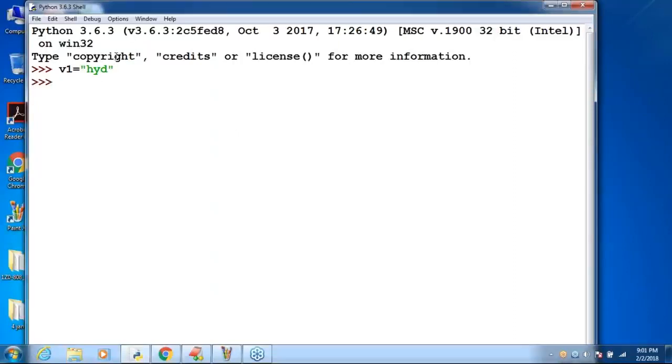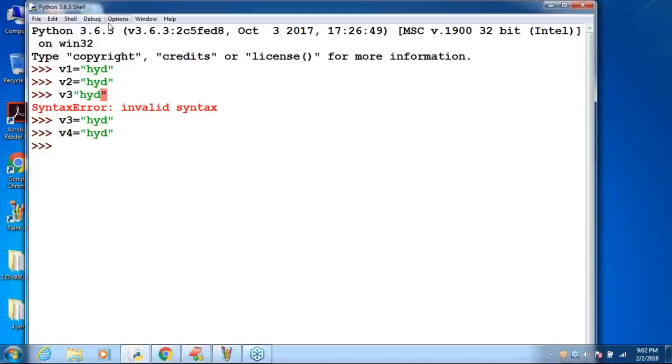Next, v2 is equal to HYD, v3 is equal to HYD, and v4 is equal to HYD. Don't think I'm going to create 1 crore of these.